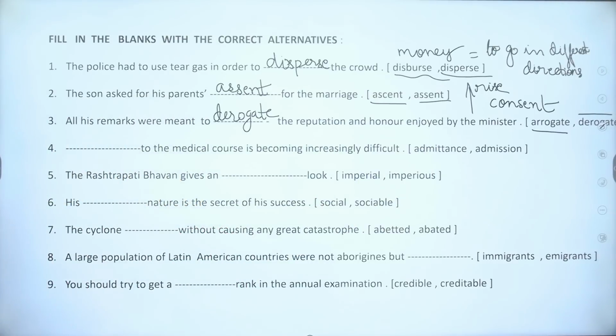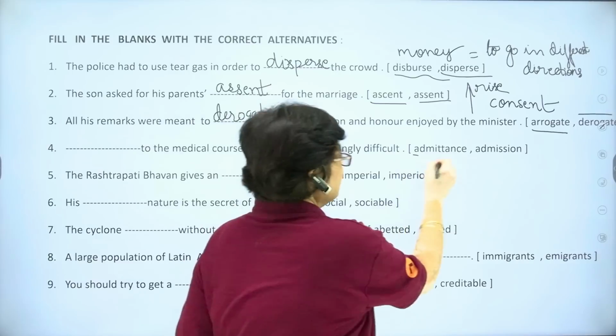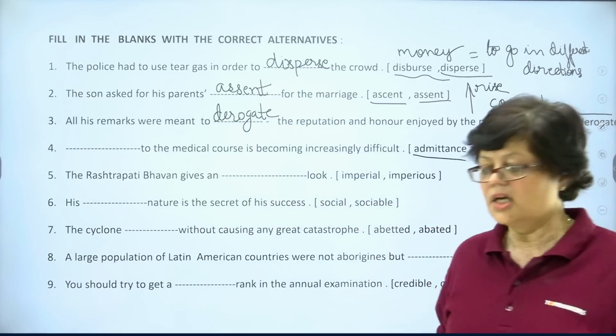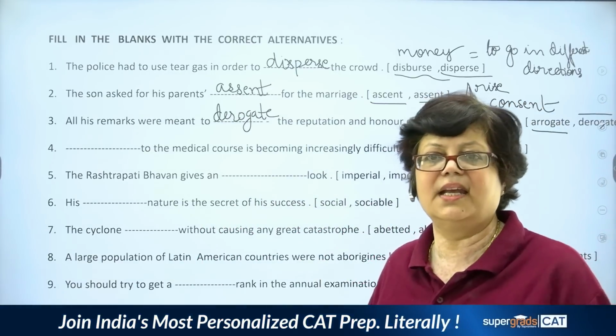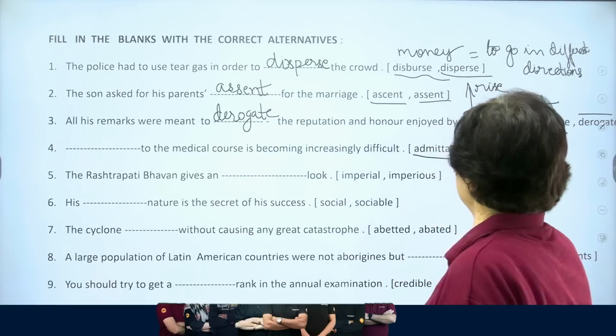Next, dash to the medical course is becoming increasingly difficult. The two options are admittance and admission. Now, the meaning of admittance. Admittance means to take entry in a particular institution or a home or any other office, just to take an entry.